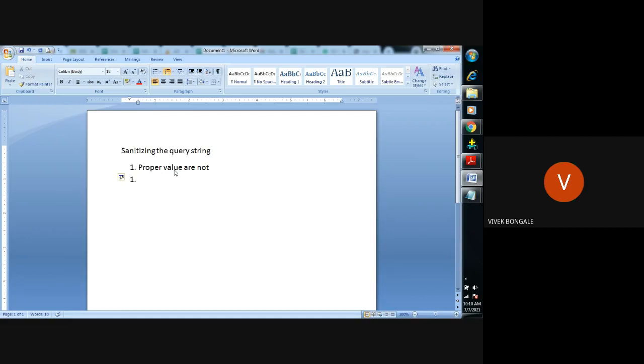That query string does not exist to compare that value. I'll just write QS: query string doesn't exist. This is one way of checking the query string.